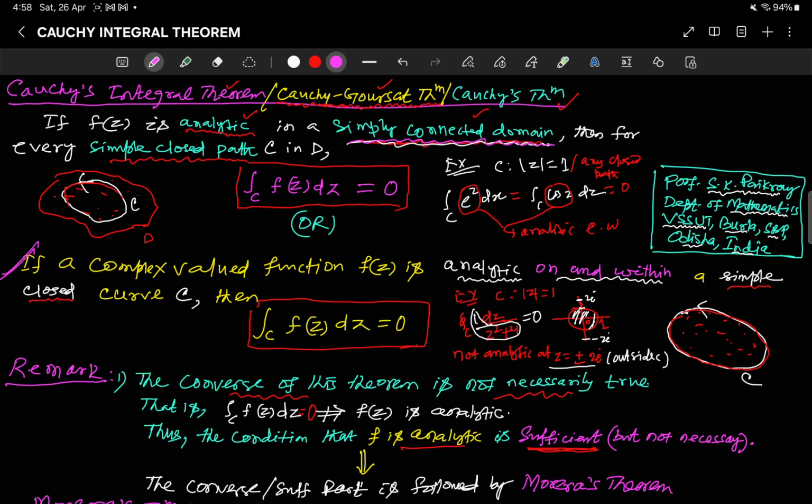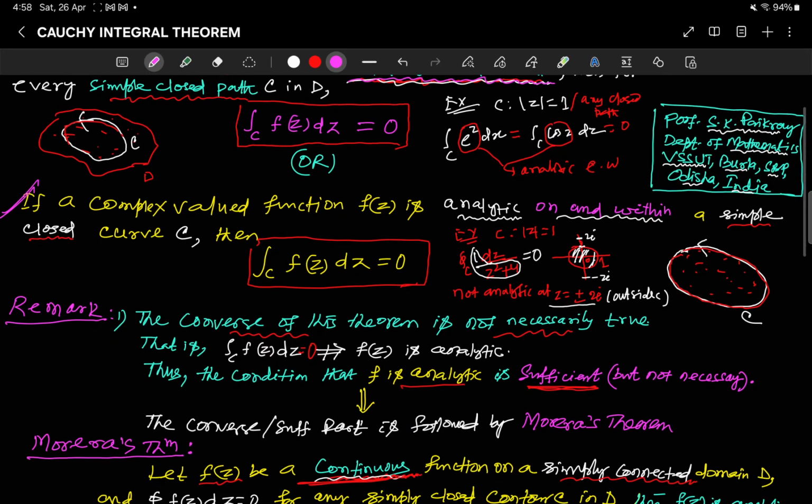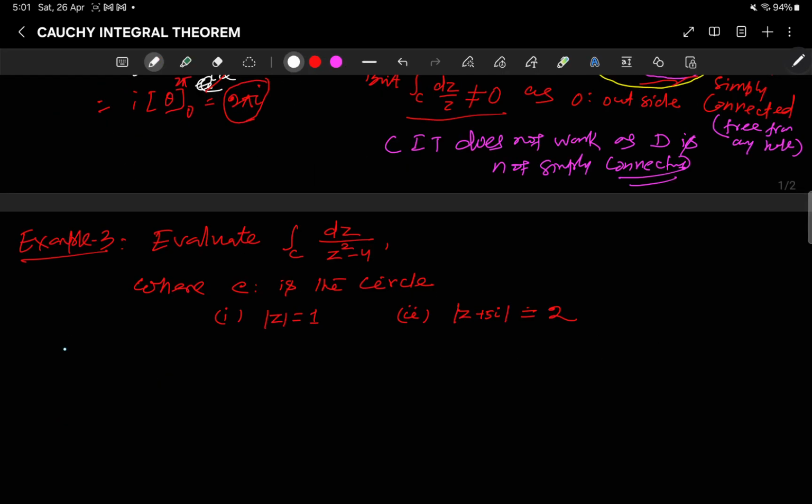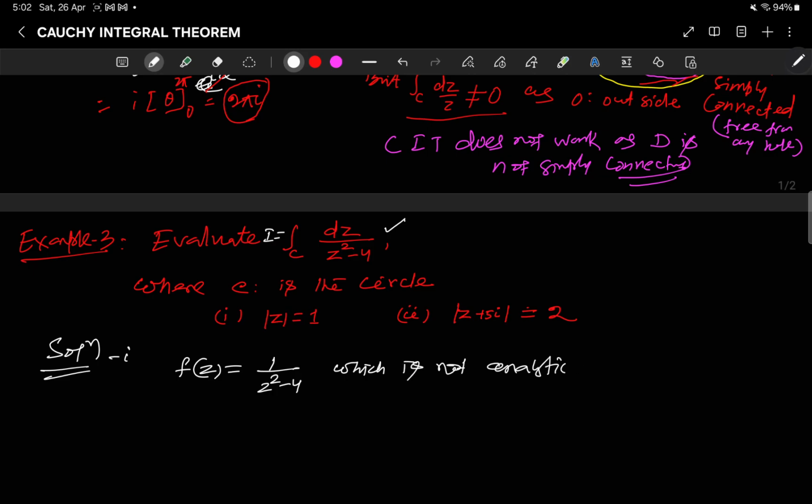Okay, now let us discuss some consequences of this theorem with a few more examples. Coming to one more example, evaluate this integral I, where C is this circle. Now coming to the solution. What is your f(z) in both the cases? f(z) is 1 by z square minus 4, which is not analytic at z square minus 4 equal to 0.